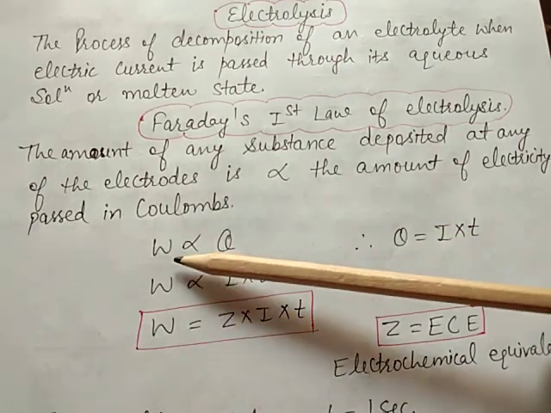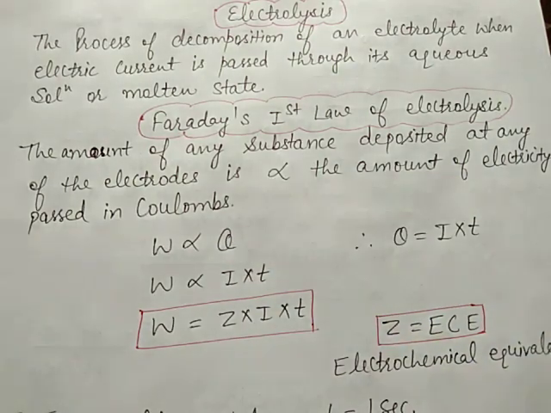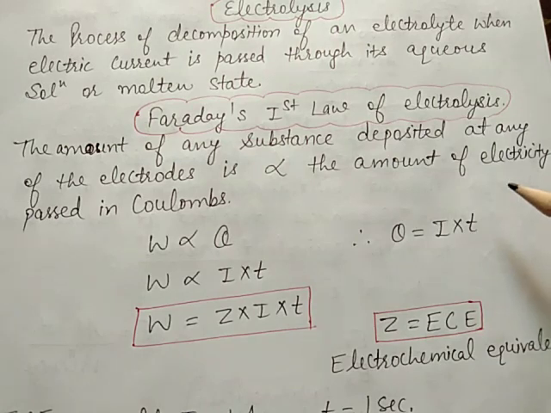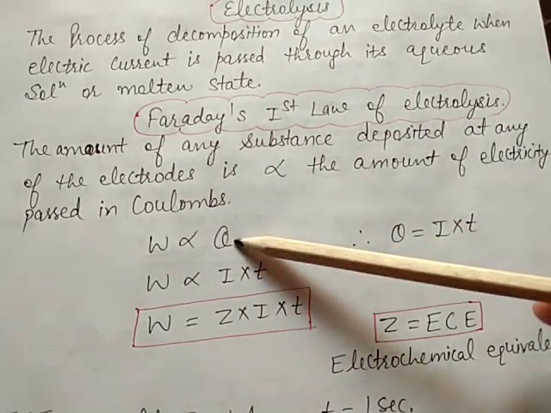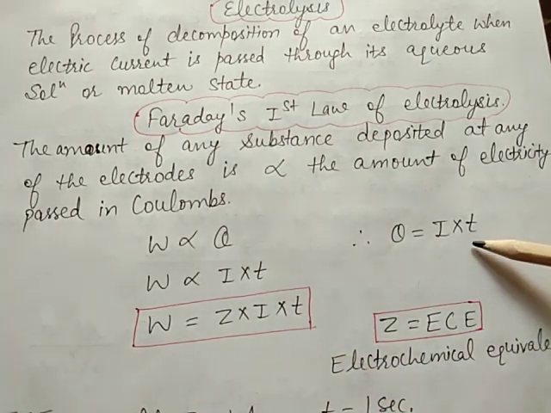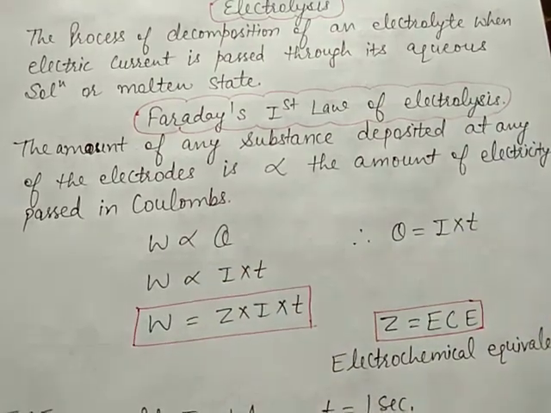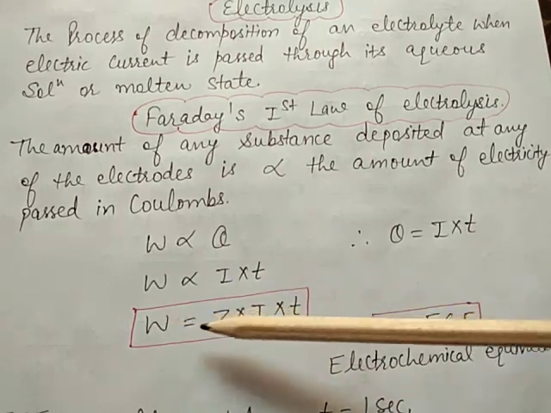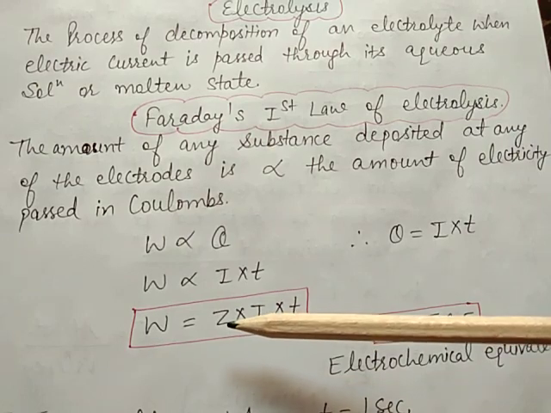Means W, the amount of substance, is directly proportional to the amount of electricity, that is Q. Q is equal to I into T. I is the current, T is the time. So W is proportional to I into T. W is equal to ZIT, where Z is the electrochemical equivalent.